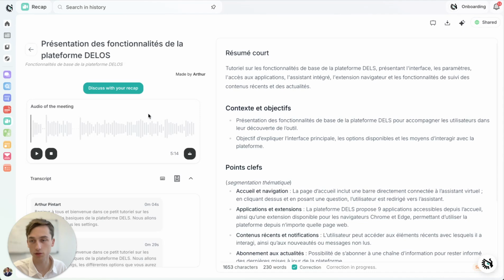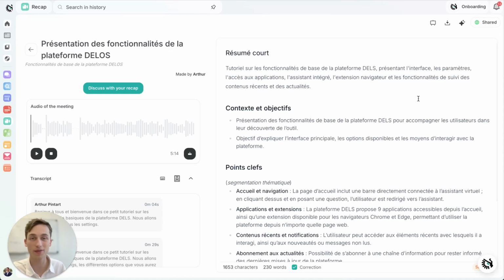You're going to have access to the audio of the meeting, the minutes, and the literal transcription, while detecting the different voices and the different people inside the meeting. And finally, the synthesis on its own. I'm going to show you how to change the synthesis if you want. You have different types of synthesis that are made by default that we have created for you. You also have the option to personalize them if you wish. That is something we're going to see in the very next video, that you can also find from the home page in the tutorials page of Delos.